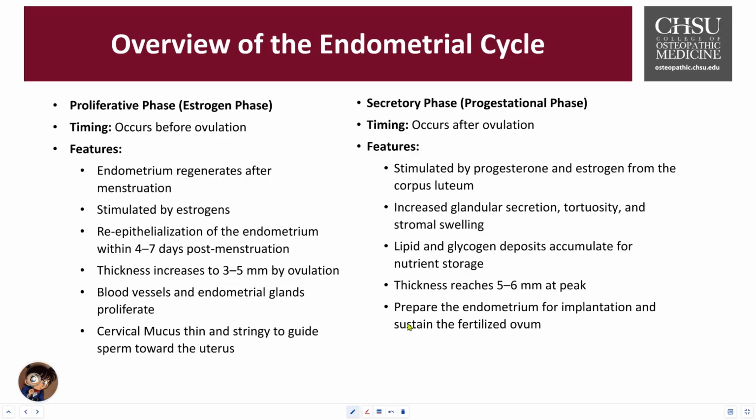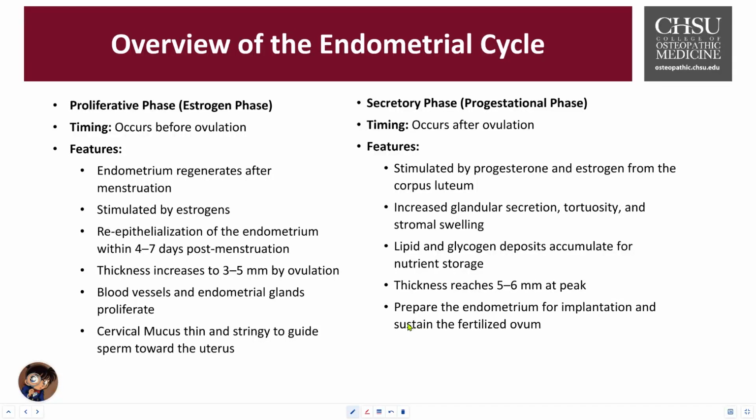In that proliferative estrogen phase, this is right before the ovulation. Some of the key features include endometrium regenerates after menstruation. It gets stimulated more by estrogen, and there's also a noticeable re-epithelialization of the endometrium within the 4 to 7 days post-menstruation. The thickness begins to increase about 3 to 5 millimeters by ovulation. There's a lot of noticeable blood vessels, and the endometrial glandular cells are very, very proliferative. There's also going to be a noticeable cervical mucus plug that is a little bit more thin, more stringy. It helps allow the guidance of the sperm towards that uterus region.